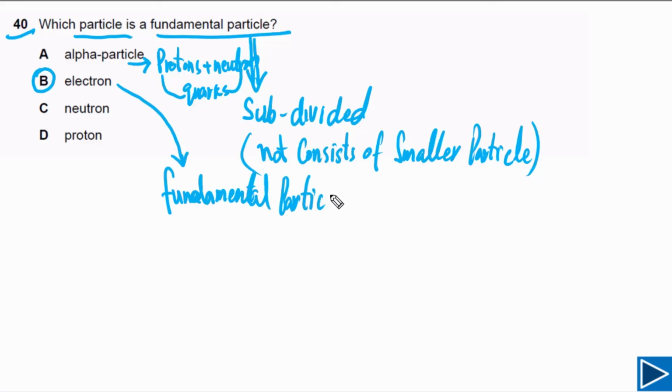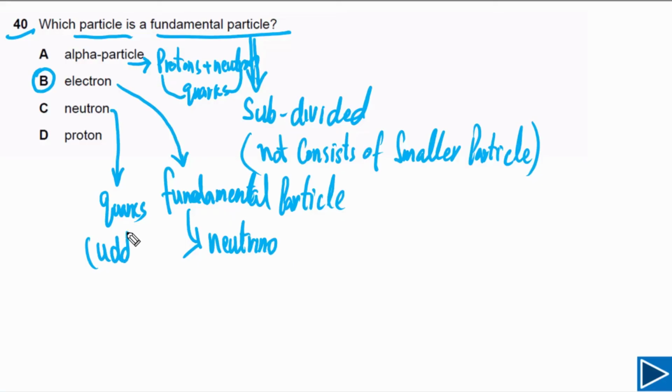Neutrinos are also fundamental particles. Another example of a fundamental particle is neutrino. If you look at neutron, neutron is not a fundamental particle because it consists of quarks. Neutron has 1 up quark and 2 down quarks. So it consists of smaller particles. Proton also consists of quarks.